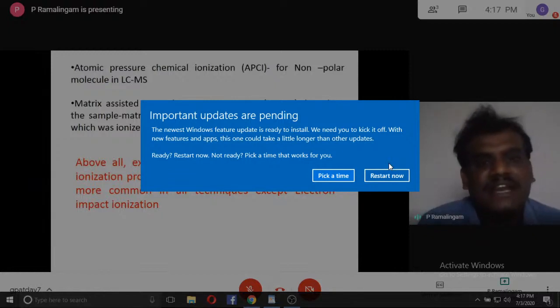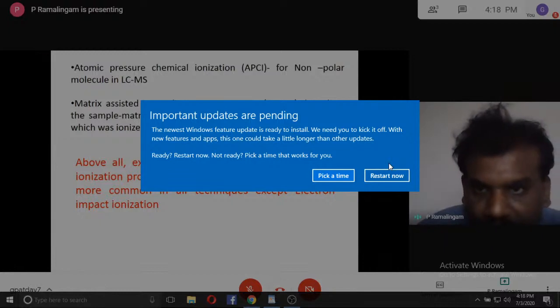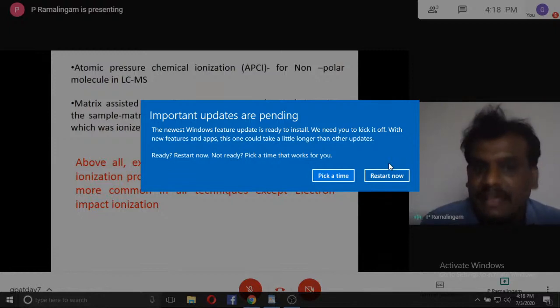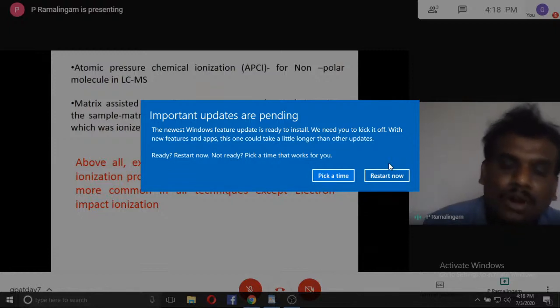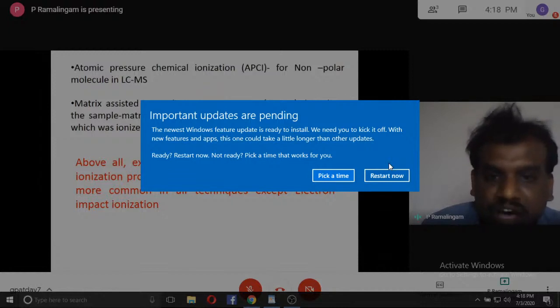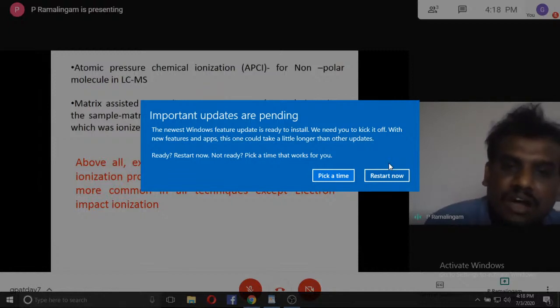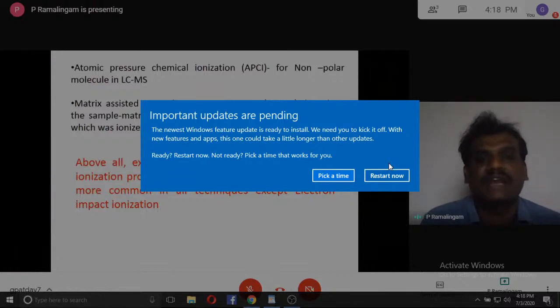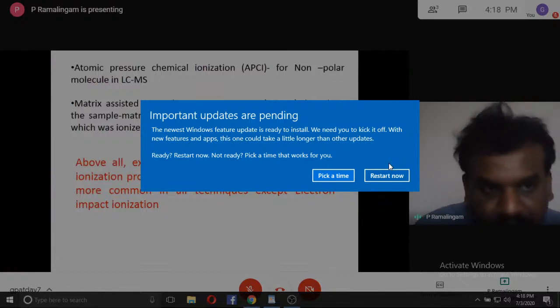Next, matrix assisted laser desorption ionization, which is based on the sample matrix, and here the sample is mixed with nicotinic acid, which is the matrix. Then we irradiate a laser. Because of the laser, the sample molecule will get ionized into positively charged ions. Then the positively charged ion will undergo desorption from the matrix. That's why it is called matrix assisted laser desorption ionization.